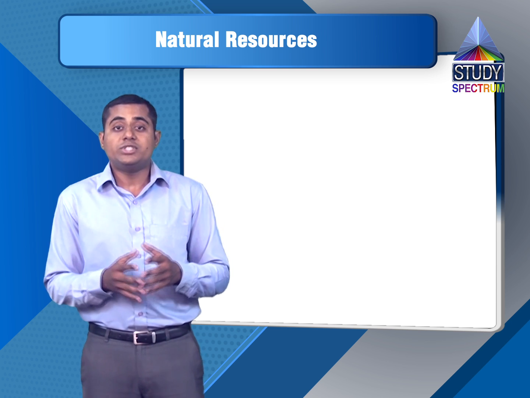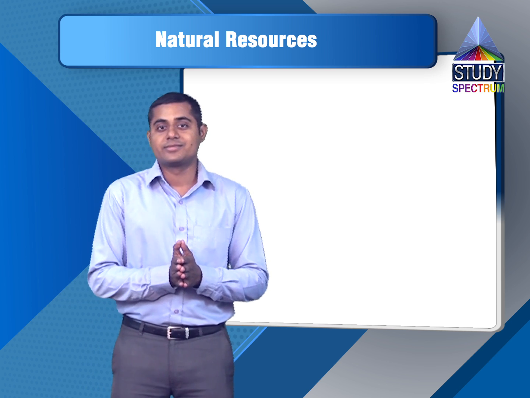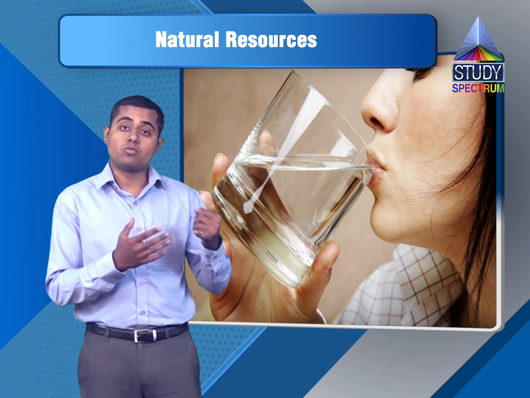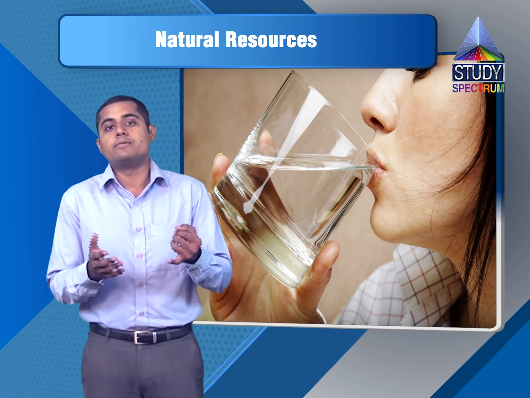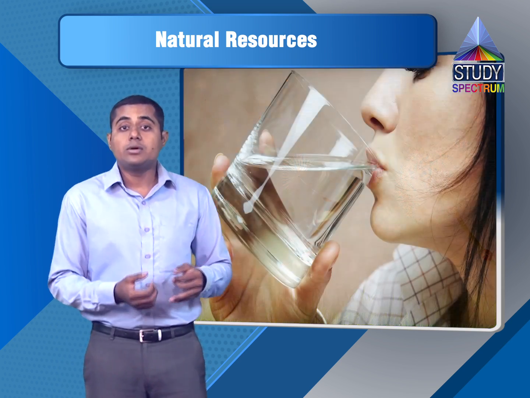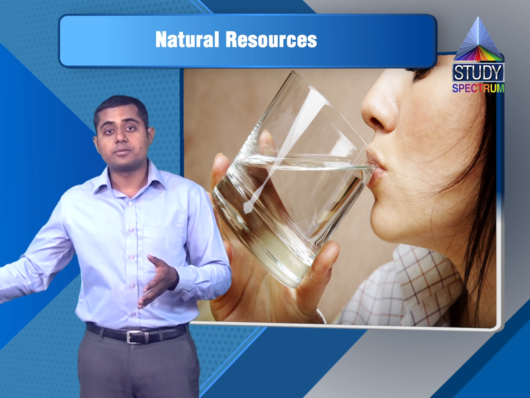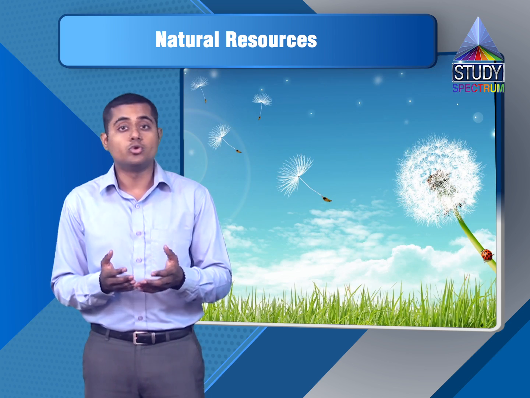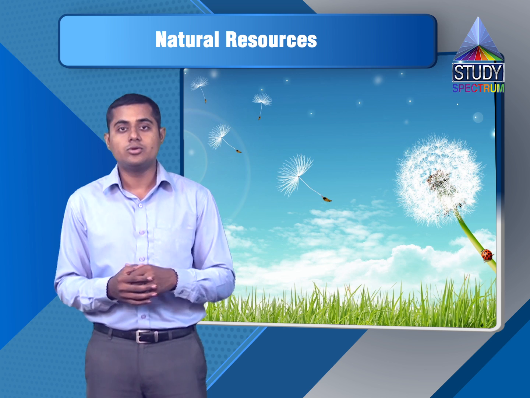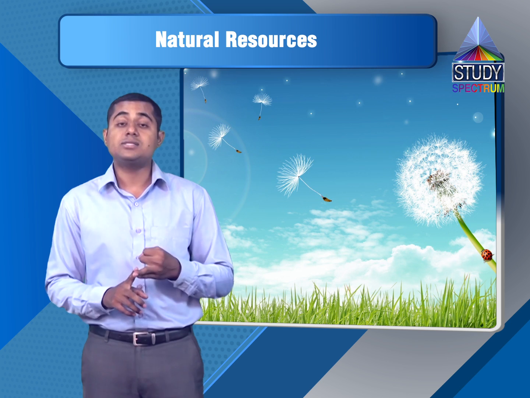Let's first say which are those natural resources. Let me name them. First is water. Water is very essential for living. If there had not been any water on the earth, there would not have been life on the earth. Correct. Second is air. You also know that without drinking water, you can survive for some time. But without air, if you do not do respiration regularly, if you don't get enough oxygen, you cannot survive. So air is another very important resource.